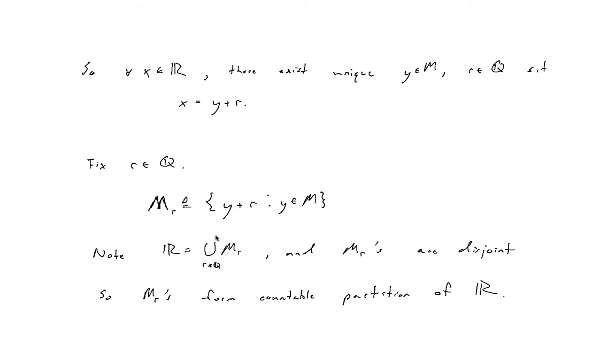Again, do that same subtraction trick we showed in the previous slide to show that these Y's are unique. So if we try to show that X is in two different M_R's, we'll see that they actually have to be the same M_R.